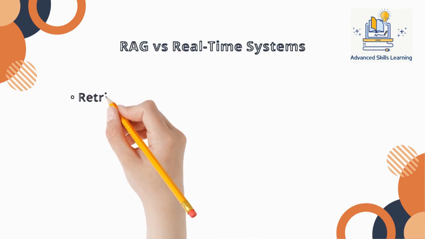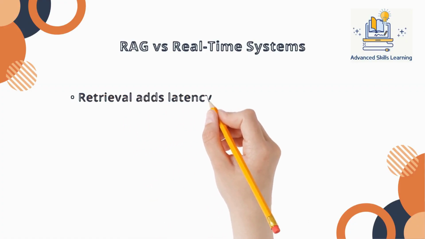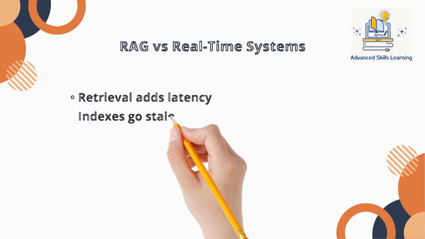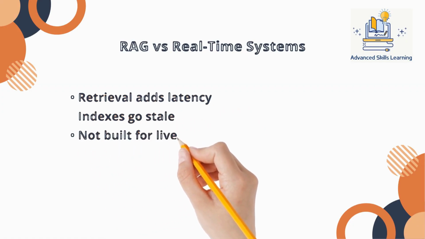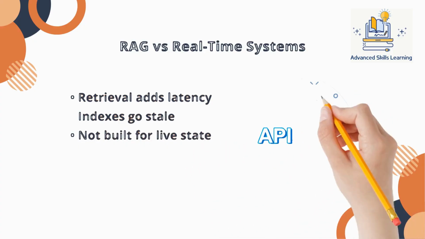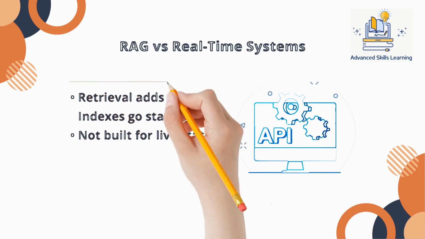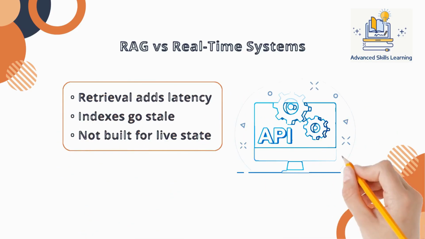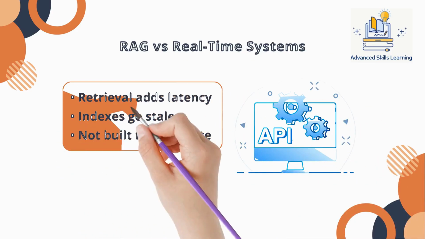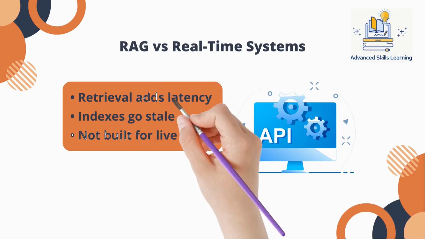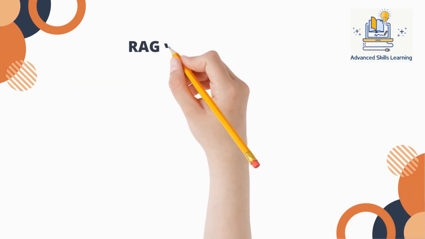Second, RAG versus real-time systems. RAG relies on indexed data. Indexes update on schedules. They are not real-time state engines. If you are building live pricing systems, inventory checks, fraud detection, or transaction validation, retrieval adds latency and stale data risk. APIs exist for a reason. They reflect current state. RAG reflects stored context.